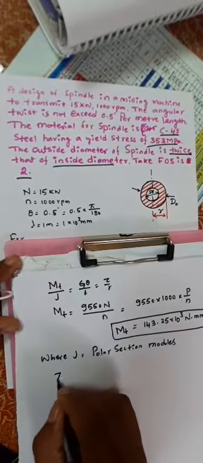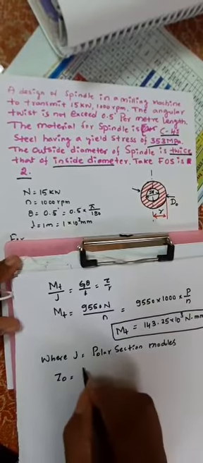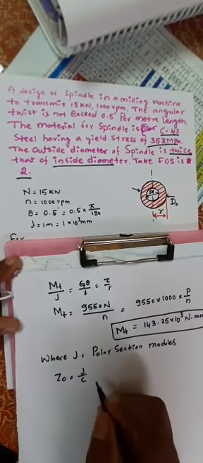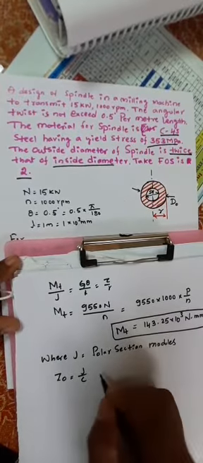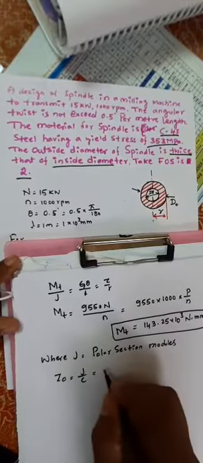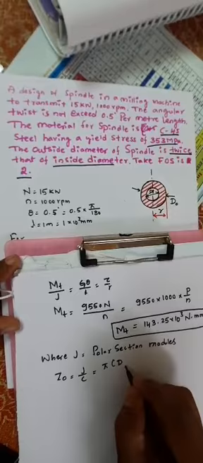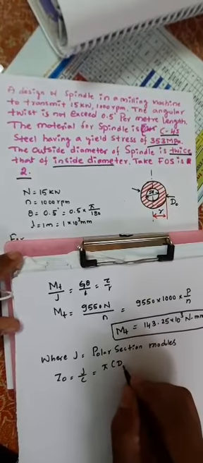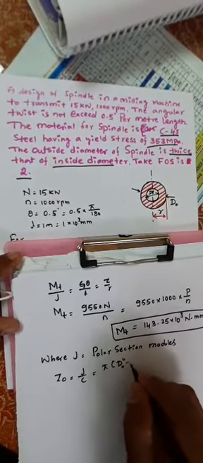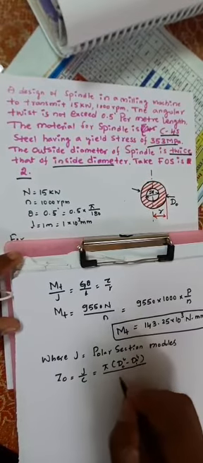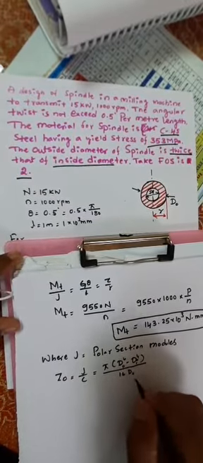Z naught is equal to J by C, as per table number 2.2. If you refer to it, we will get this equation directly from the design data handbook: pi into d naught to the power 4 minus di to the power 4, divided by 16 d naught.